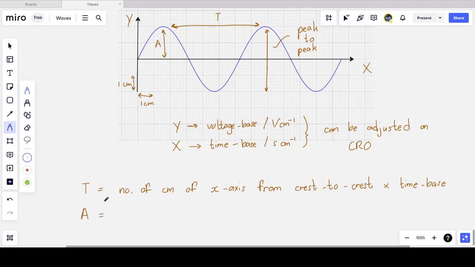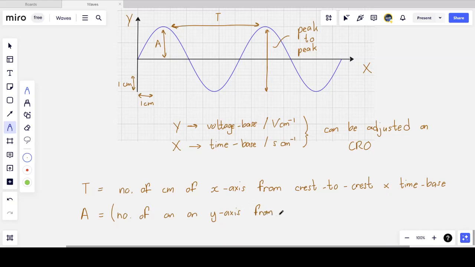If I want the amplitude, in volts that is, I take the number of centimeters on the y-axis, but I have to be very careful. I don't have a plotted x-axis on my CRO display, as you may have seen from your examples of past exam questions.